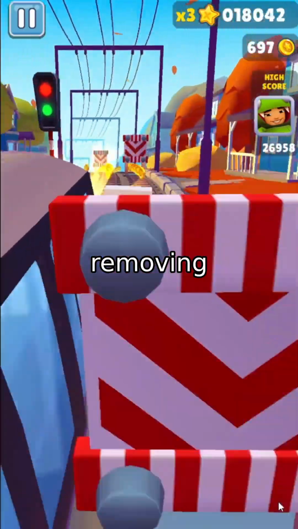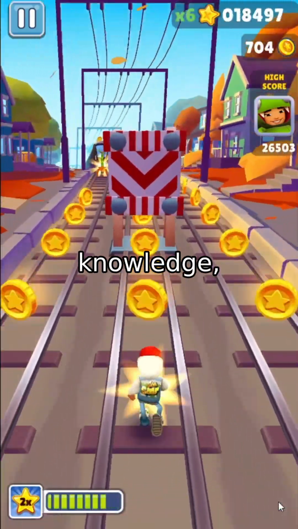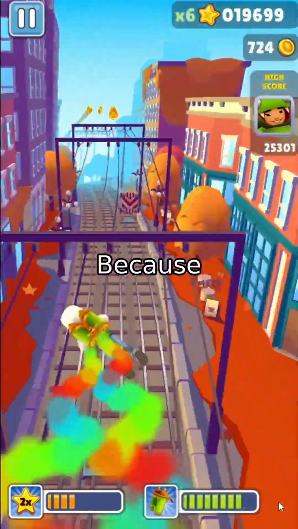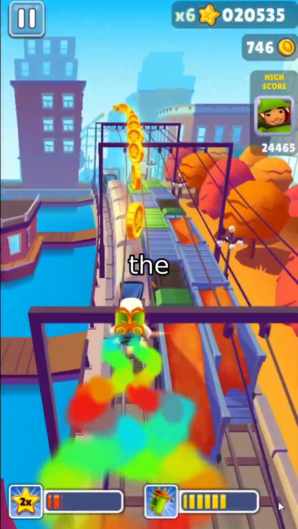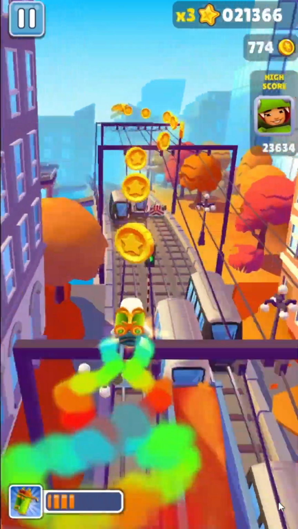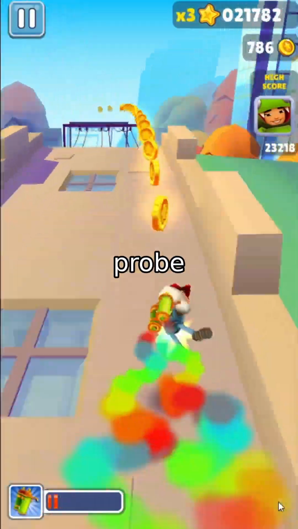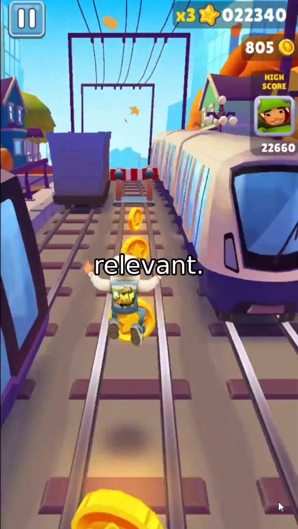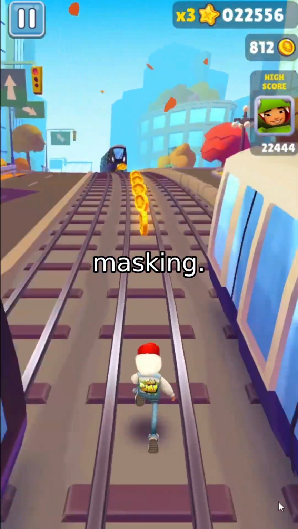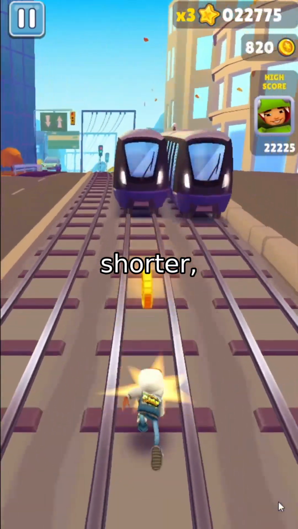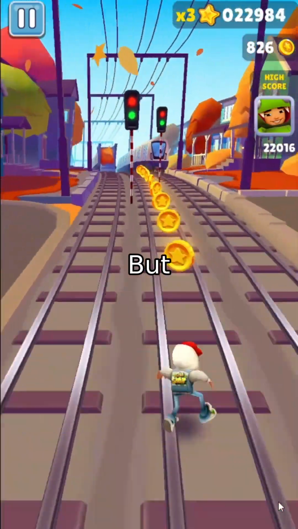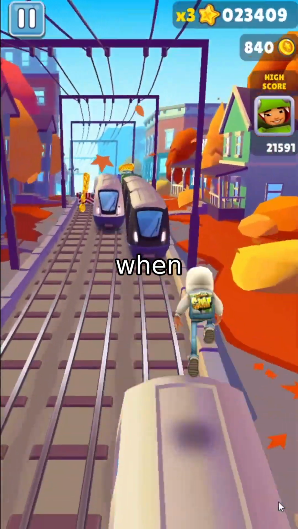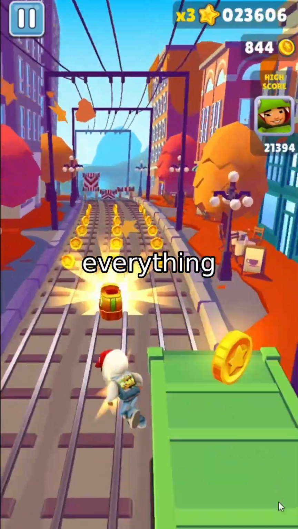This isn't just about removing bias. It's about preserving knowledge, coherence, and fairness, all at the same time. Why does this work so well? Because we're not guessing. We're tracing the actual neural pathways of bias. Our ablation studies show that removing the memory probe leads to rebound effects. Bias returns because the model can't tell when it's still relevant. And uncontrolled masking causes oversuppression: shorter, vaguer, less relevant responses. But with our probe-conditioned, graded gating, we strike the perfect balance. Intervene only when needed, suppress only what's harmful, preserve everything else.